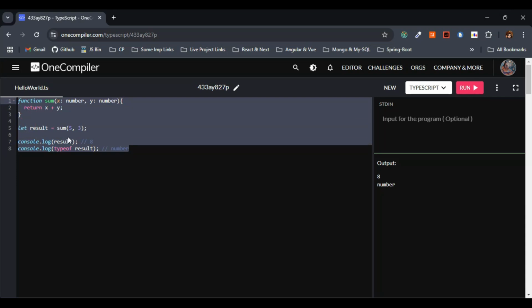Here again I'm telling, TypeScript infers both the return type and the variable type automatically, right? So I hope the concept of function return type and the variable assignment is completely clear. Nothing but I hope the concept of type inference is completely clear.